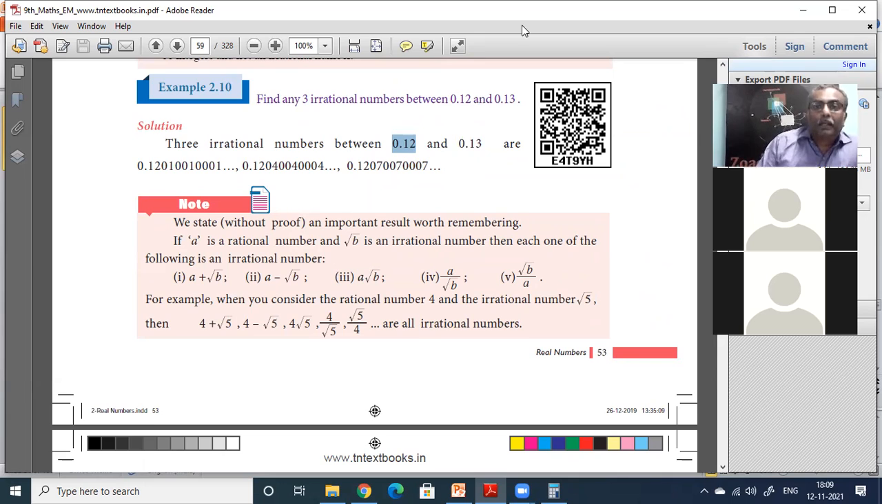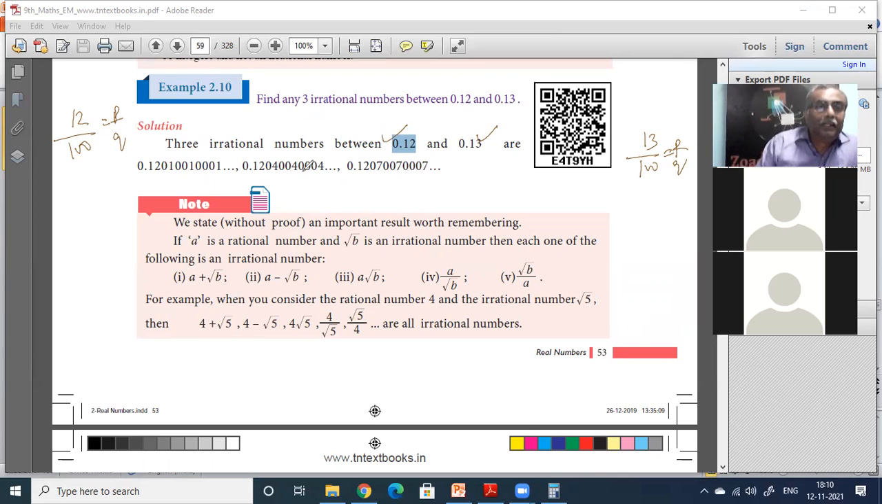Is 0.12 rational or irrational? It can be expressed as 12 by 100, which is p by q, so this is a rational number. 13 by 100 is also p by q, so this is also a rational number. Between these two rational numbers, they are asking us to find three irrational numbers.